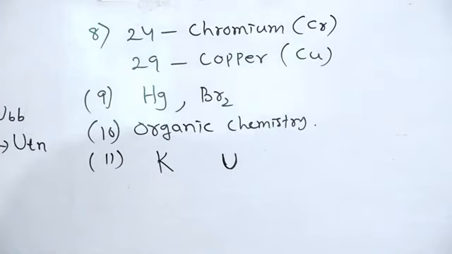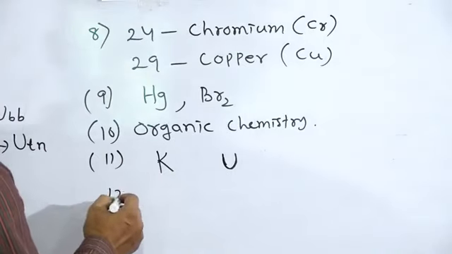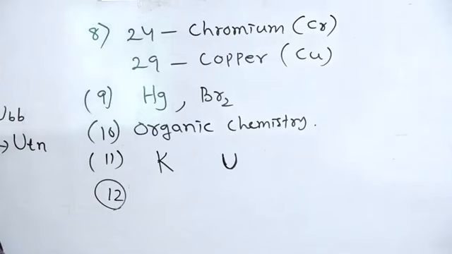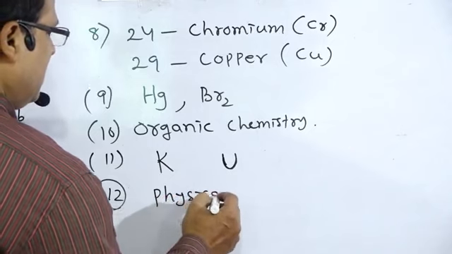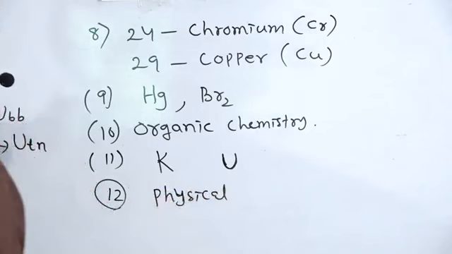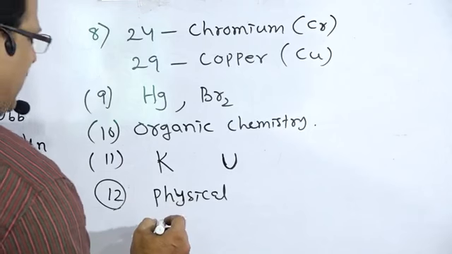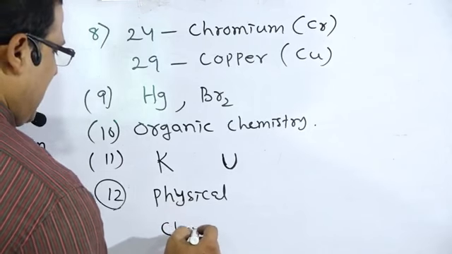Next, question number 12. Melting of wax is dash change. Melting of wax is an example of physical change, because during this process there is no change in composition, whereas burning of wax is an example of chemical change.